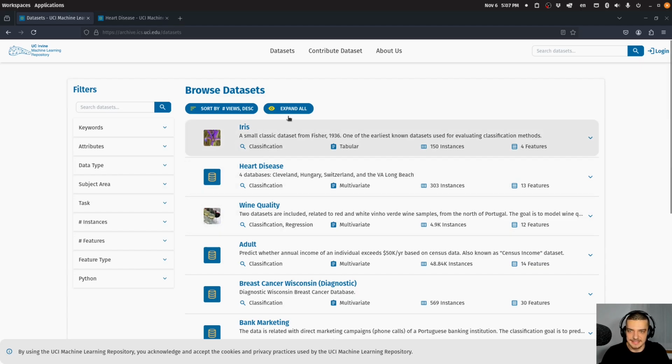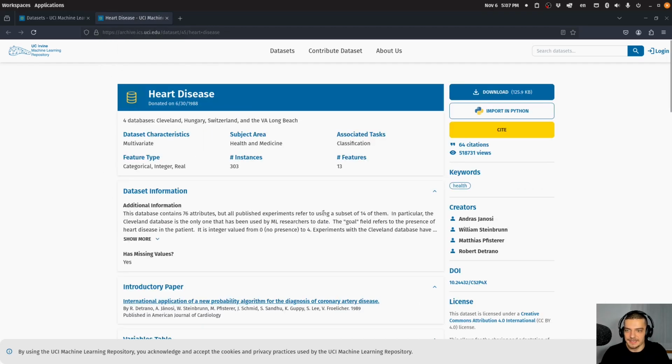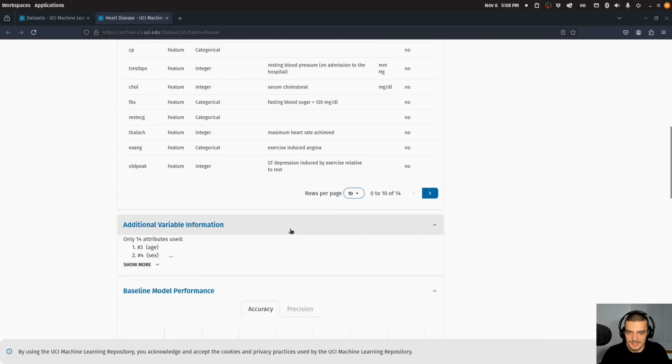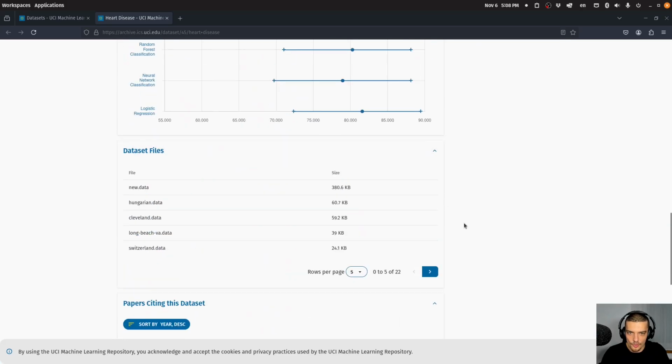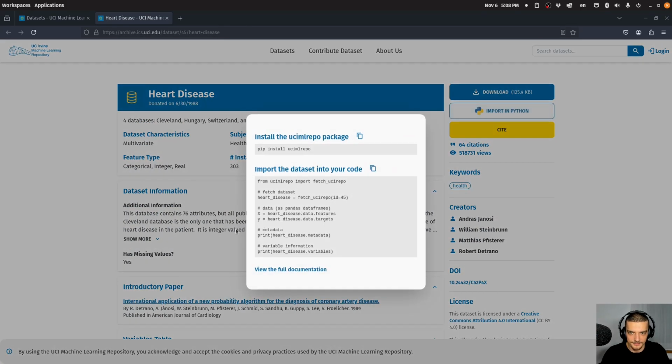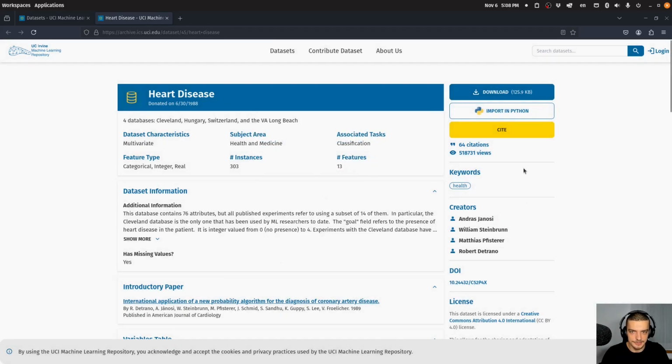You can see many classic datasets here, like the iris dataset, the wine quality dataset. And you can also see that when you go to a dataset, you have this professional overview over it. You also have a package, UCI ML repo, to get the dataset easily into your Python code. You can also download it. So I would say this is just a very classic, old, trustworthy, academic, professional dataset source, and you should have it in your repertoire if you're looking for data.